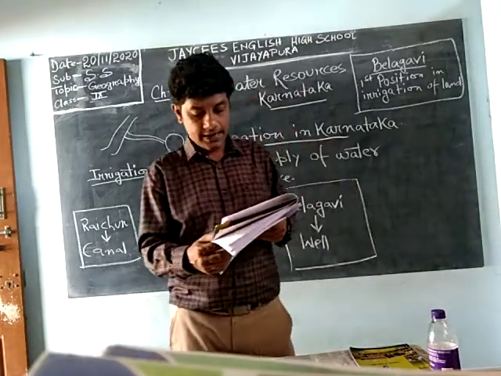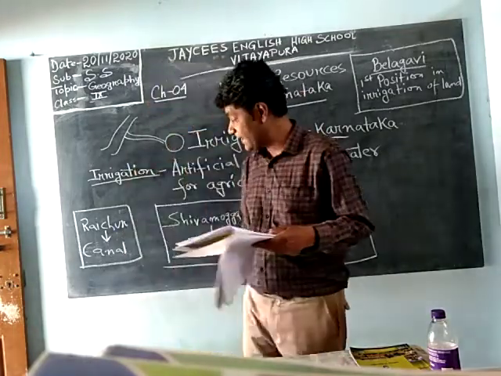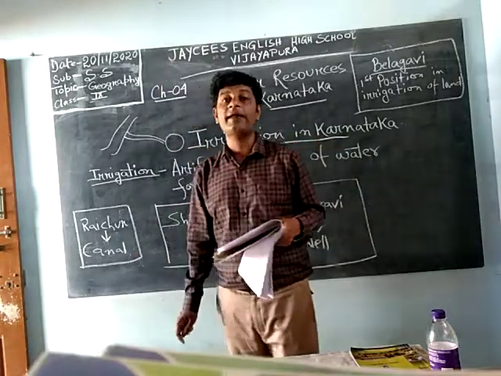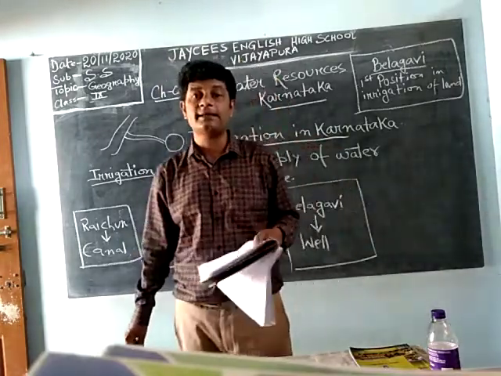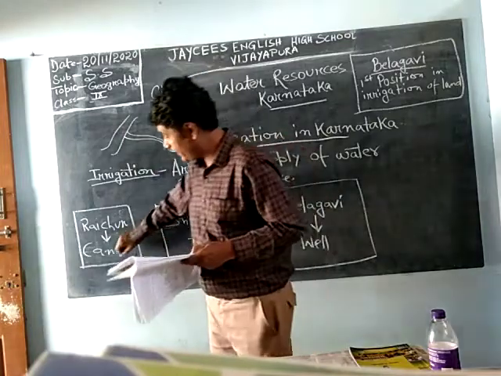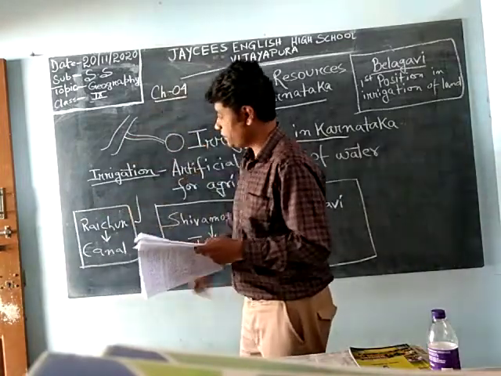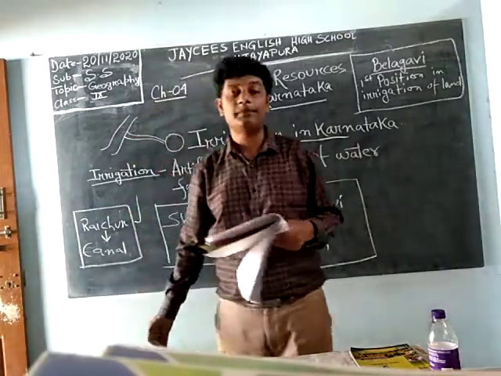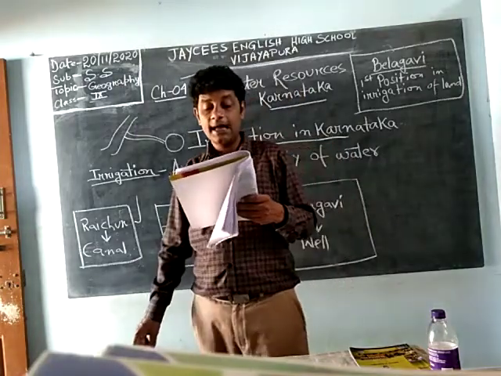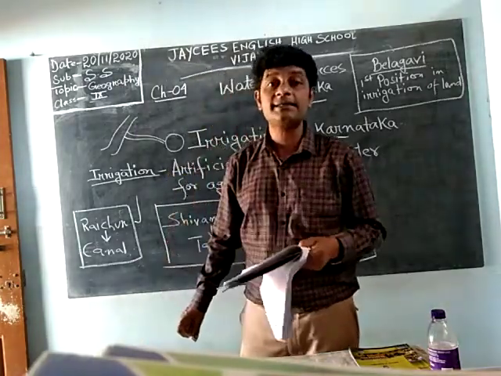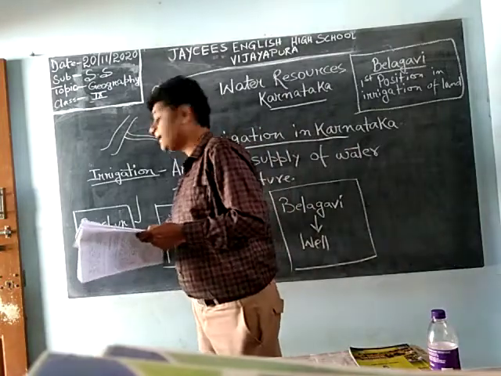Raichur district has the largest area in canal irrigation, they are very much developed with canal irrigation. Raichur is a place in Karnataka that has the largest area of canal irrigation.